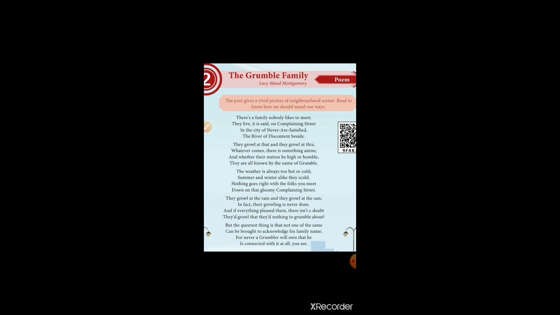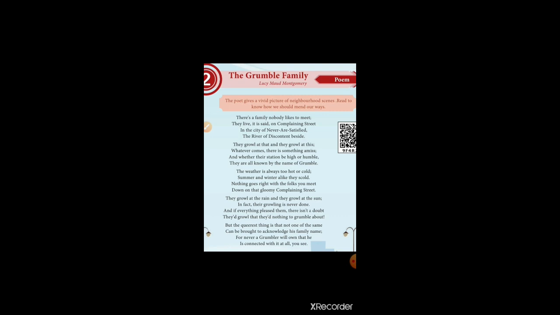Okay. Next one. But the curious thing is that not one of the grumblers can be brought to acknowledge his family name. For never a grumbler will own that he is connected with it at all, you see. But the curious means it's strange. In that city, no one is different. Each one is complaining about others. So no one is different there. Is it clear?